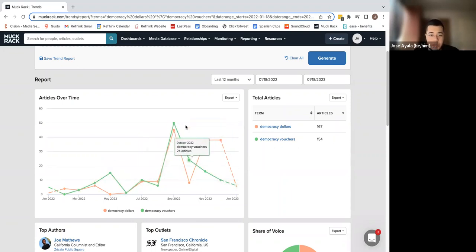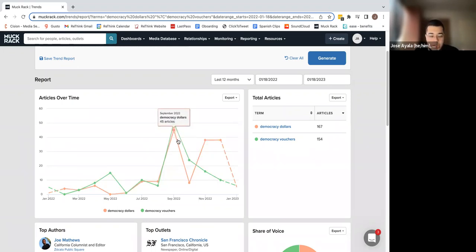We can see that the terms democracy dollars and democracy vouchers have appeared in articles and other publications quite a bit, and we can see some trends here, which might suggest that these terms are used interchangeably.